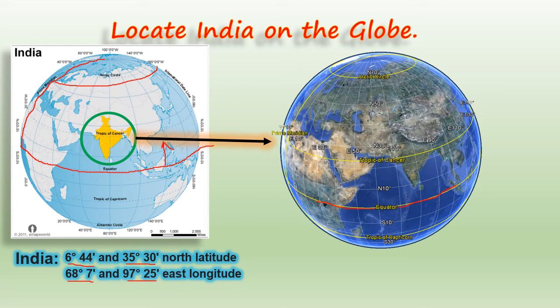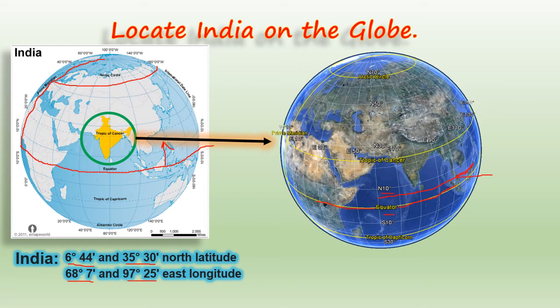It is telling 6.44 north. That means we will move towards North Pole. So children, this is equator at 0 degree, and then 10 degree at north. 6.44 means somewhere here. This line which I am drawing is 6.44 north latitude.